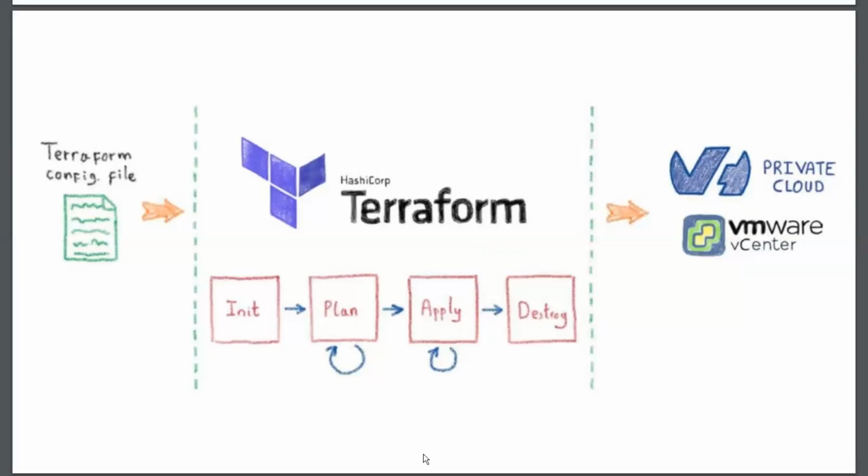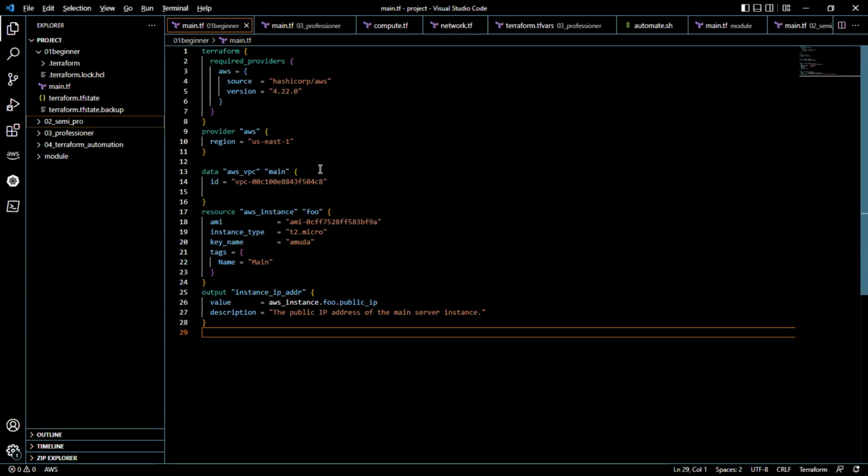Let's take a look at the practical session. I have code written here, and what we want to do is create an instance and have it output the public IP address for us. So then we are going to run the instance. I've made the code in a way that makes it easier to understand the basic concept of Terraform, for beginners. Now we have the required providers right in here.